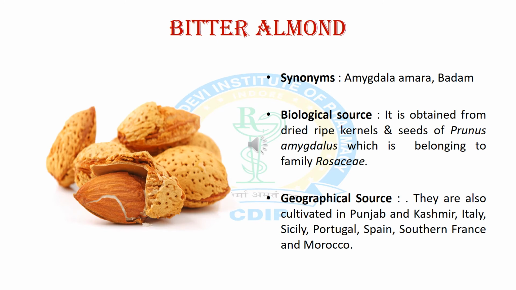Now we will discuss the third glycoside containing crude drug, which is bitter almond, and the synonyms are Amygdala amara and badam. The biological source is the dried ripe kernels and seeds of Prunus amygdalus, belonging to family Rosaceae. Geographically it is found all over the world but cultivated in India, basically in Punjab and Kashmir. It is also cultivated in various countries like Italy, Spain, France, Morocco, etc.